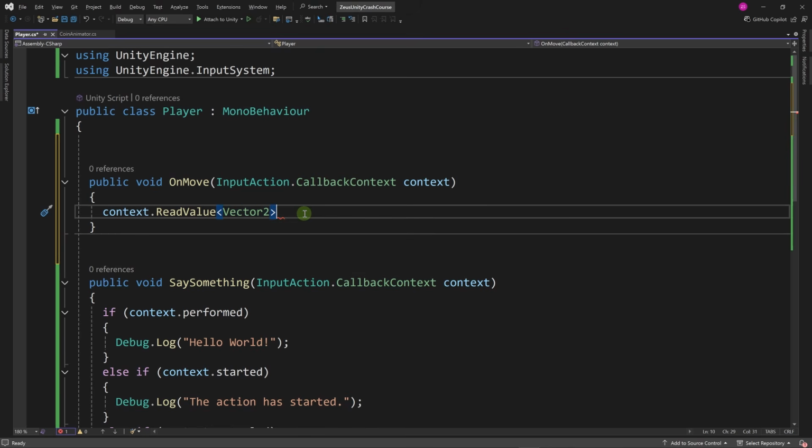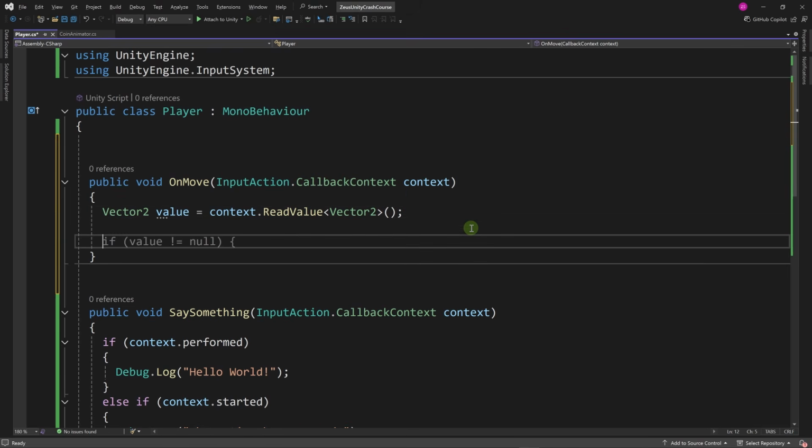Once we read this value, we need to store it somewhere. Let's store it in a vector2. Let's call the variable value. And here we need to add two parentheses because this is a method. Even if a method doesn't take any parameter or any input, you should write the parentheses even if they're empty. This tells the compiler that this is indeed a call to a method.